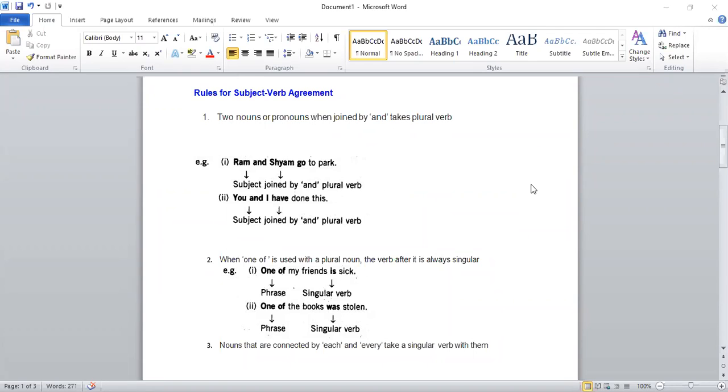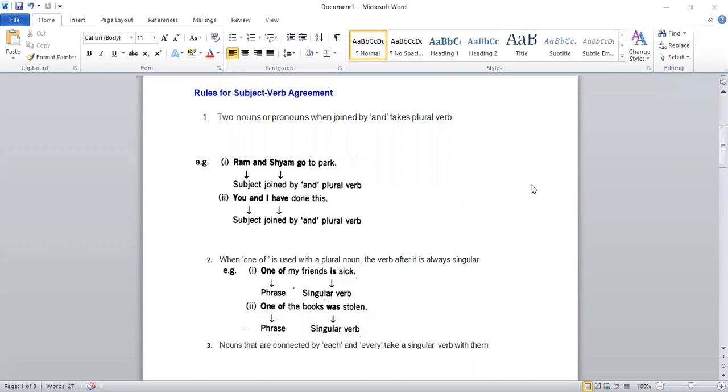There are many persons, but you are talking about one. So that means you are talking about singular. So if you are talking about singular, then what will happen? You will use a singular verb. One of my friends is sick. You won't use are sick because you are talking about one, and one is singular. Then you will use one of my friends is sick.